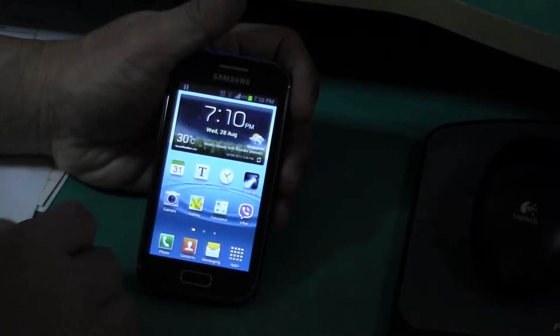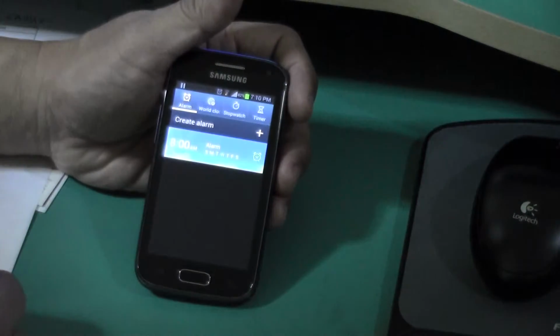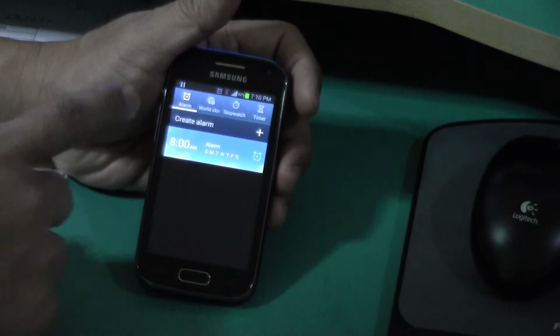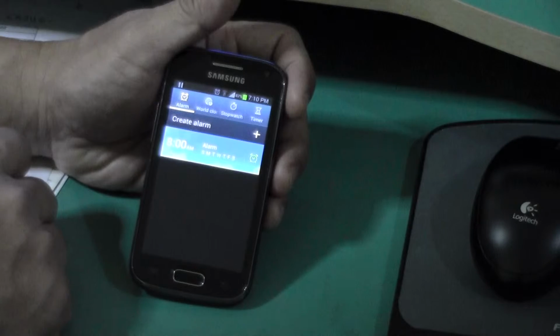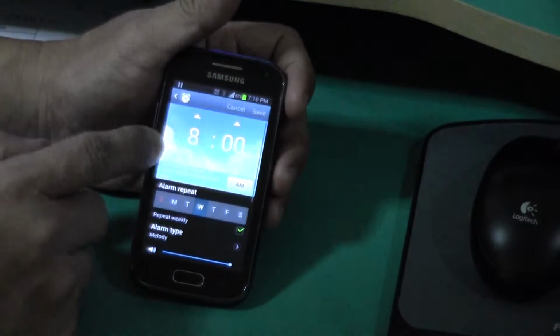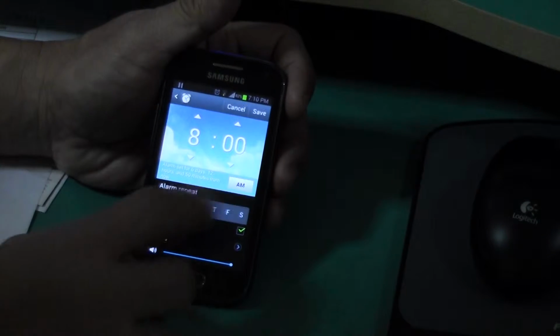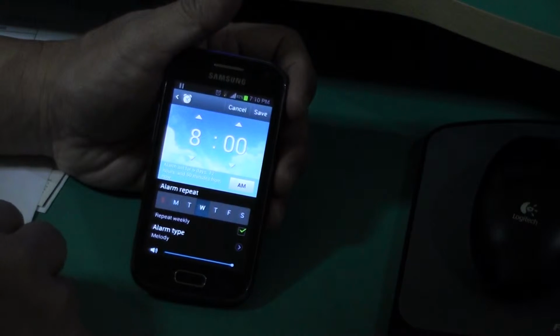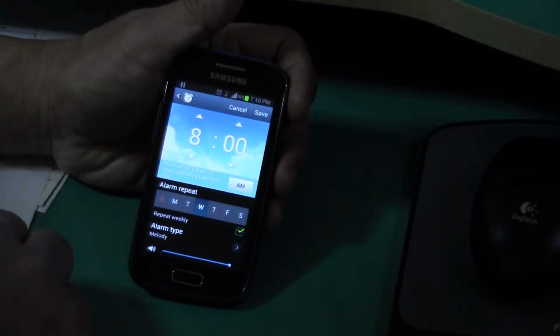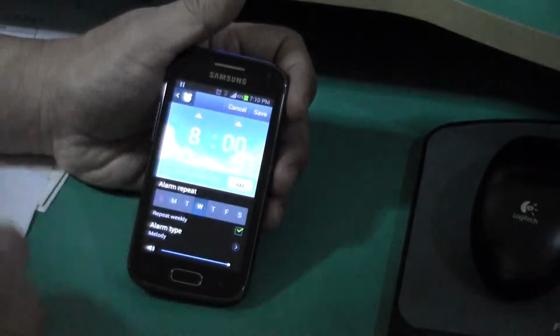Okay, the other thing we want to do is the clock. The clock has been set already. So what happens here is the alarm. I did an alarm here to wake up at 8 in the morning, 8 a.m. Wednesday. Repeat weekly every Wednesday for testing. Also my part-timing comes every Wednesday, so I wake up early. It works beautifully. Alright, so go back.